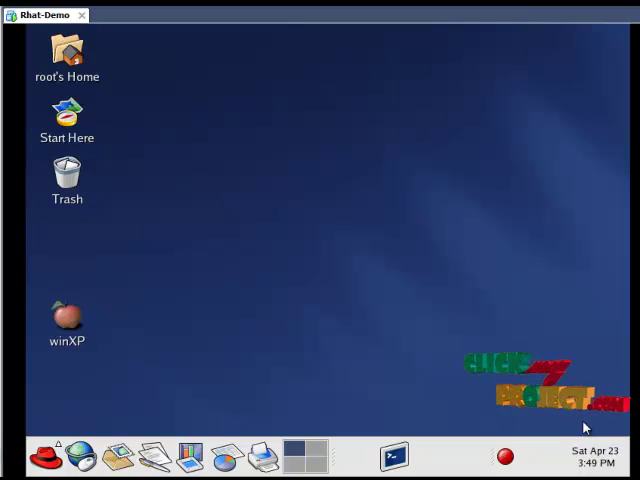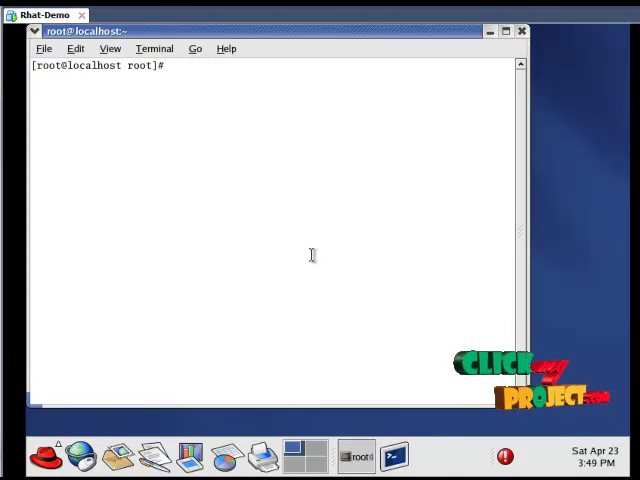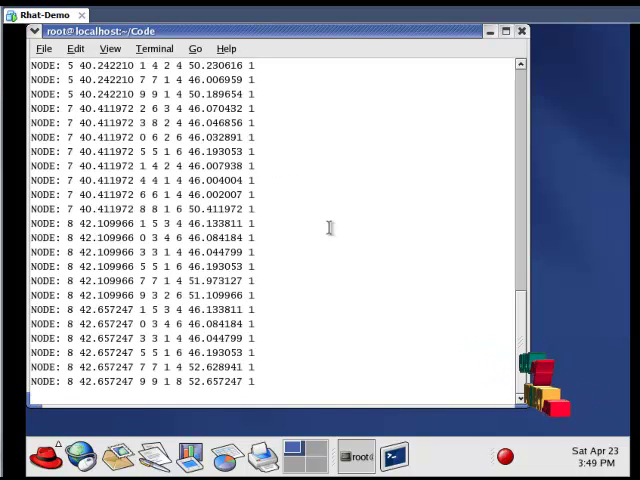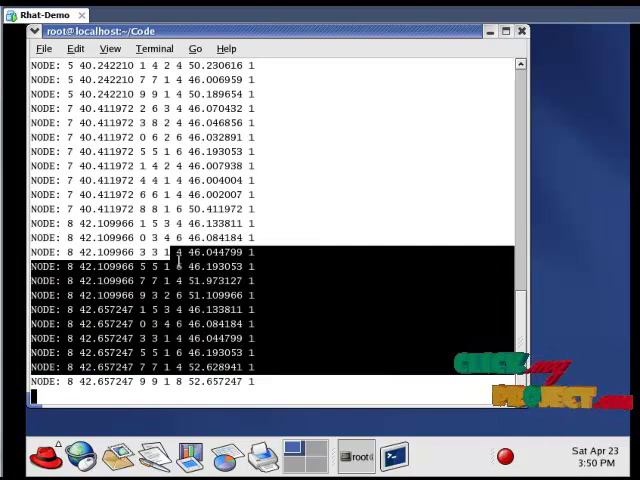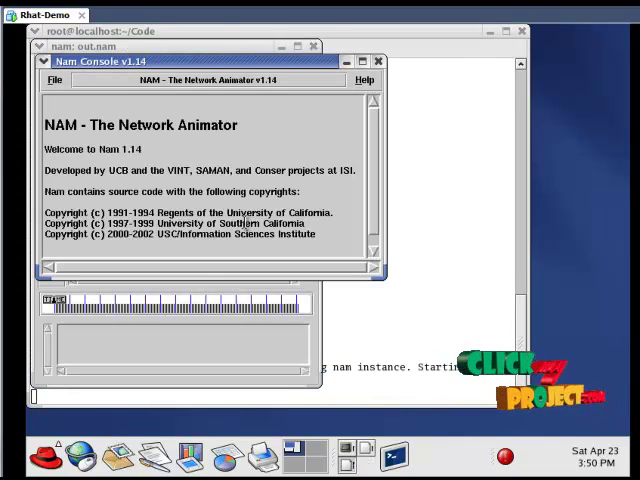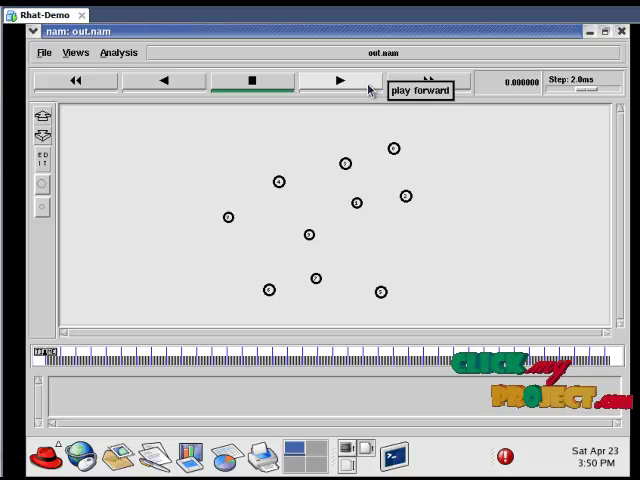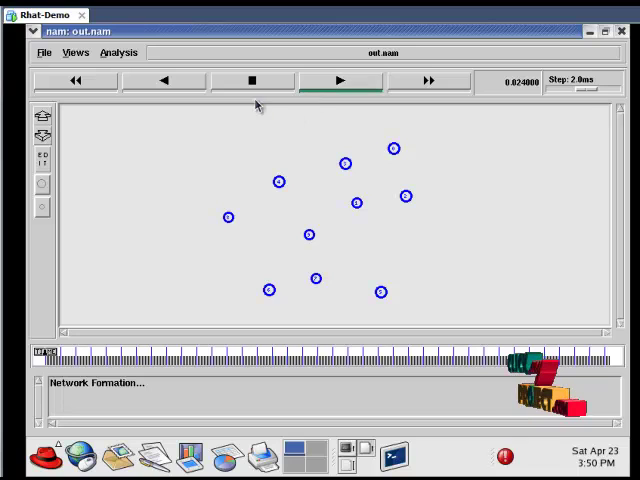Let us see the output of our project. First, open the terminal window in the VMware operating system. Type the code folder, that is cd space code, then type ns space main.tcl for running our tcl file. This shows our routing table information. This is our NAM window, that is the network animator window. When we click on this play forward button, it works.